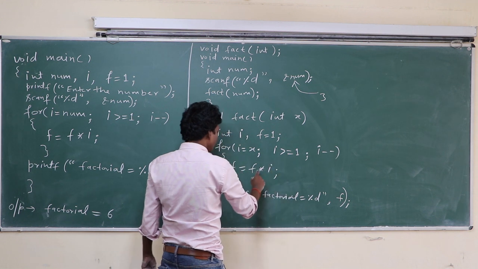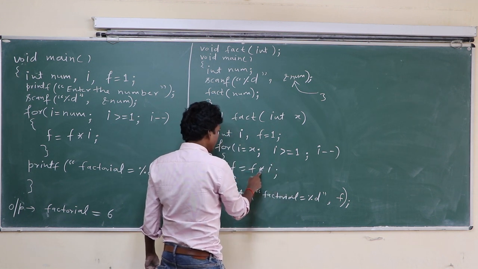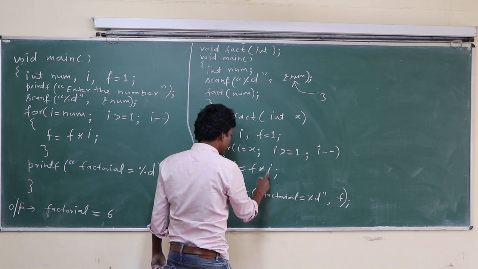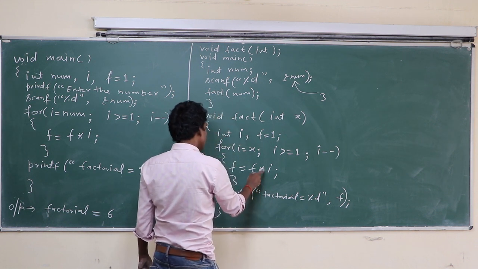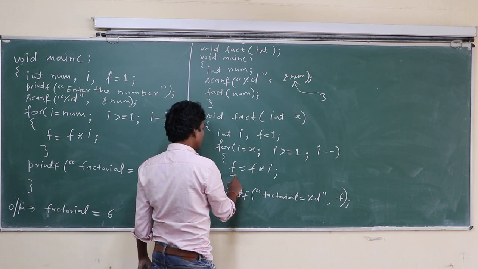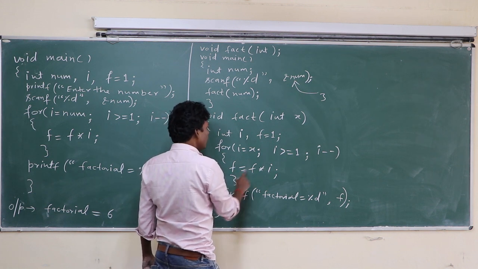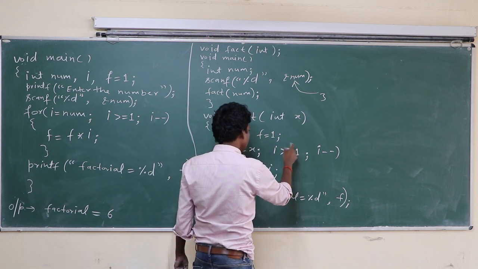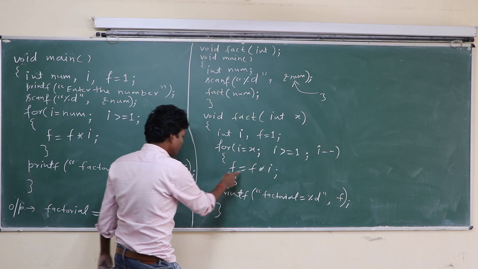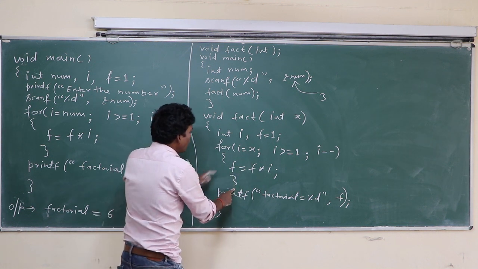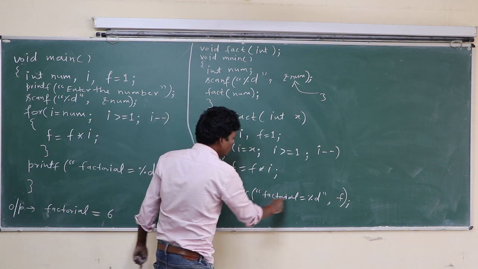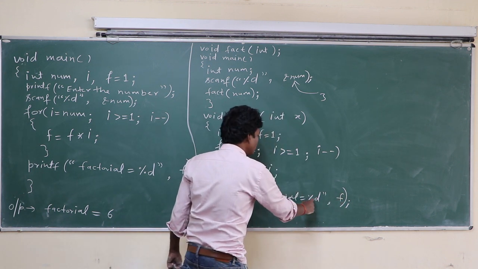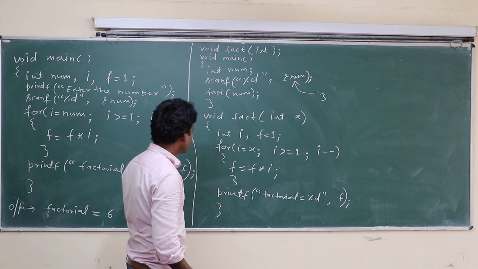So condition is true. In case the condition is true, f into I is executed. F has current value 6, I has value 1. 6 into 1, 6. This 6 is assigned to f. I minus minus, 1 becomes 0 here. 0 is greater than or equal to 1? No. When this condition is false, the control exits from this loop. Okay. Now f has value 6. Factorial equal to, in place of %d, this will be printed: factorial equal to 6. So here 6 is calculated.